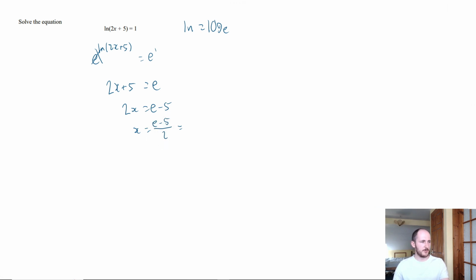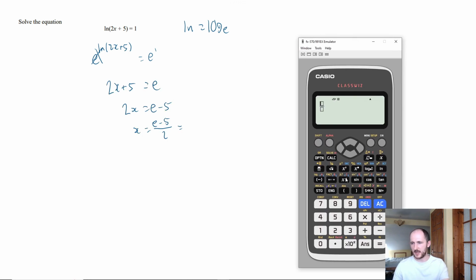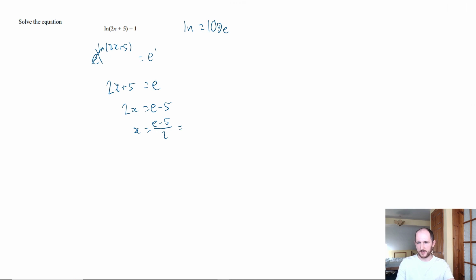But I don't want to push you too much. Just in case they don't want you to do that for whatever reason, you can either use the e down here, so alpha e, or you can use shift ln and just put e to the power of 1. Both of those are the exact same thing, don't worry about it. Minus 1.14, 3 sig fig, why not? That's completely fine, especially because the next number is a 0 anyway. Just like so. Again, pretty quick, we're getting through these quickly.